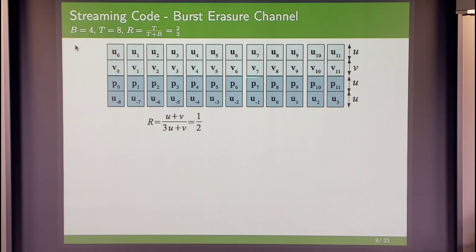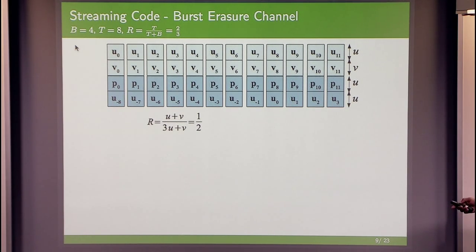So what we have done is we have taken each source packet, we split it into u and v sub-packets of the same size. We apply the erasure code to the v stream of rate half, and then we apply the repetition code to the u stream. So overall code also has a rate of half because we are just concatenating 2 rate half codes. And again, here the decoding will be done separately. The v stream will be decoded using the p symbols and the u stream with the last layer.